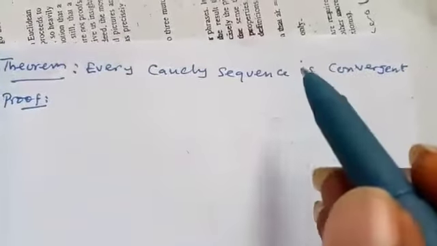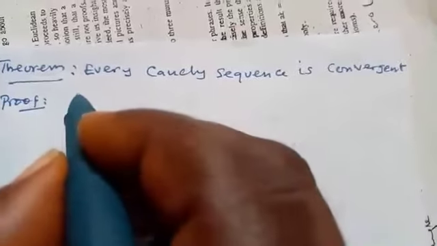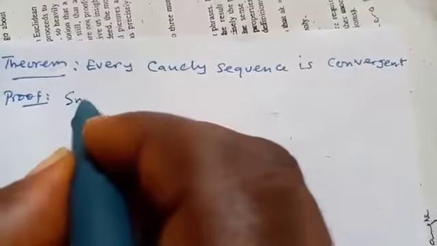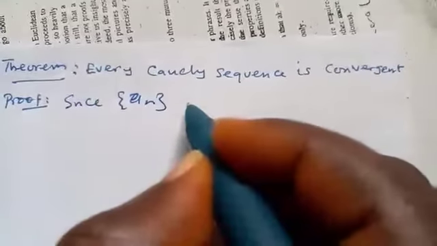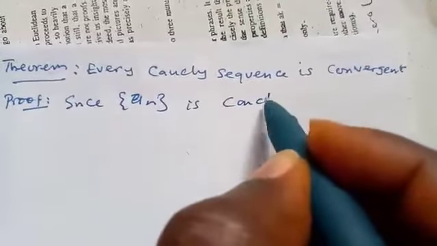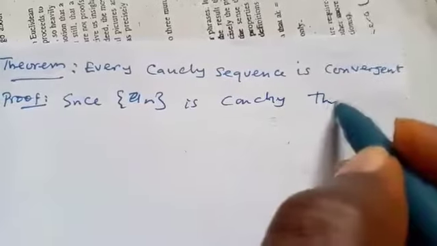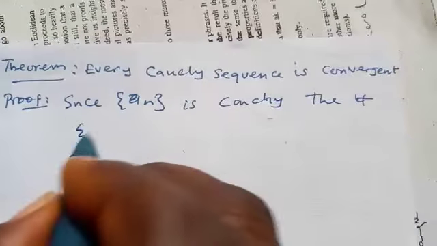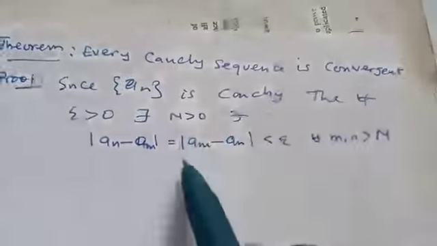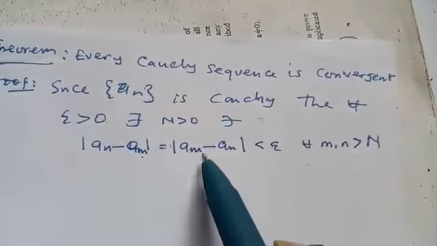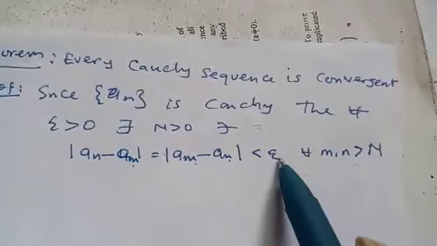Every Cauchy sequence is convergent. Now, since this a_n is Cauchy, then for every epsilon greater than 0, there exists N such that |a_m − a_n| is less than epsilon.